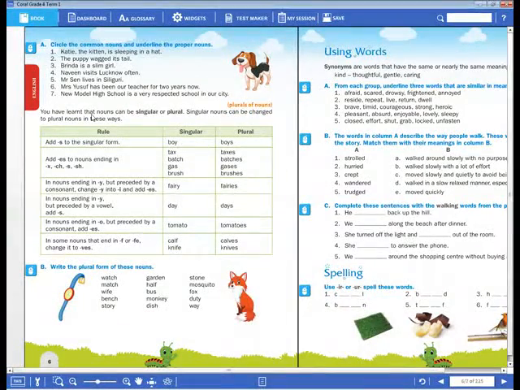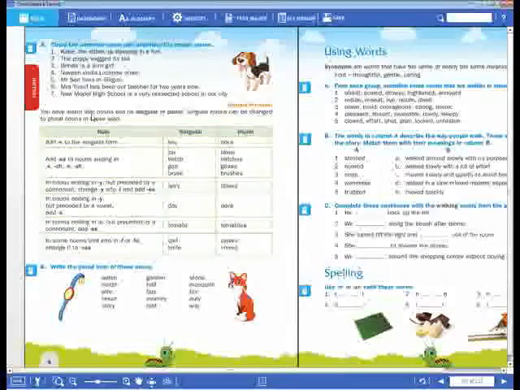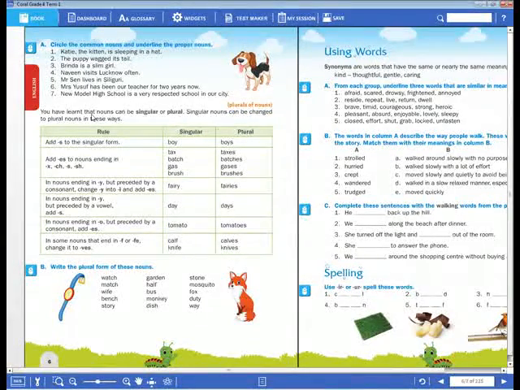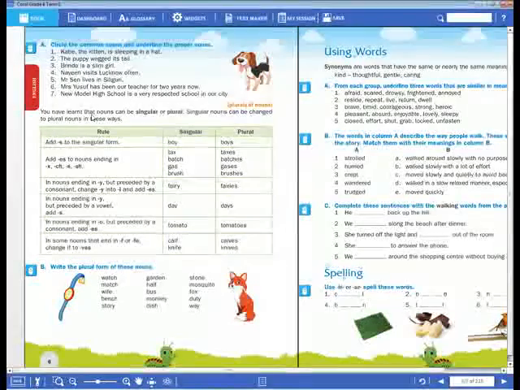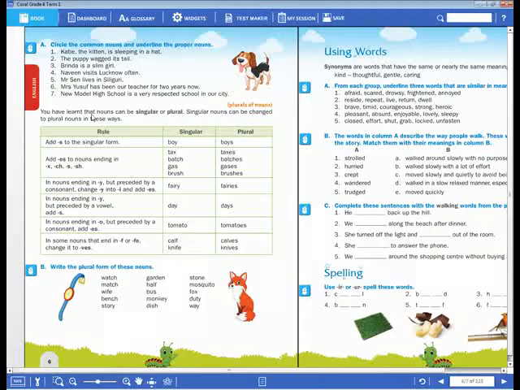Now example, here tax, x is there, no? So when you want to change it into the plural, if you just add s, it doesn't form a proper word. So we have to add es here. Okay.